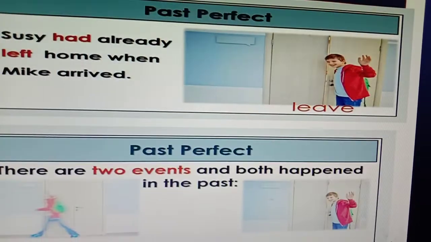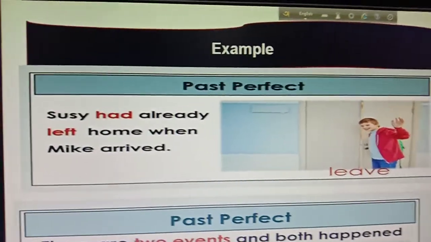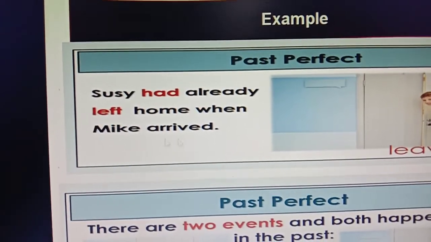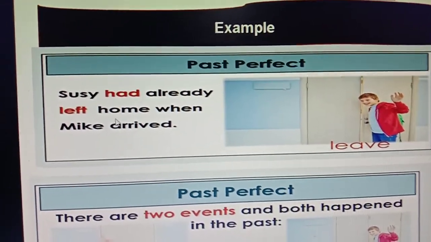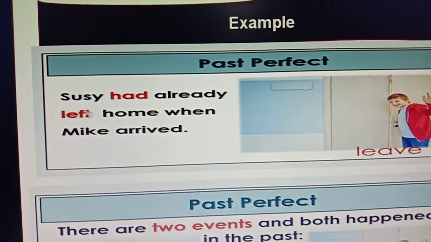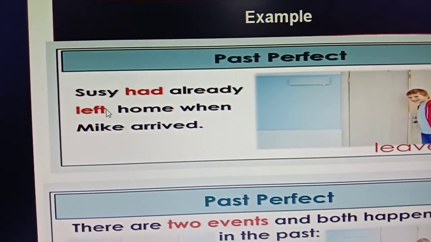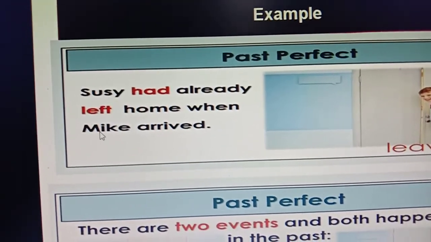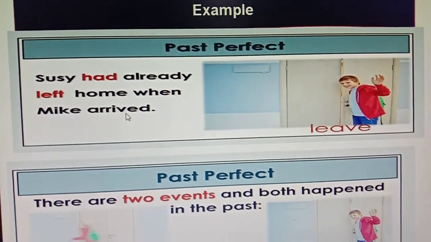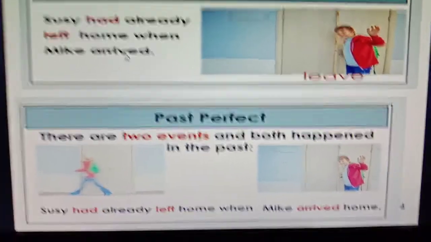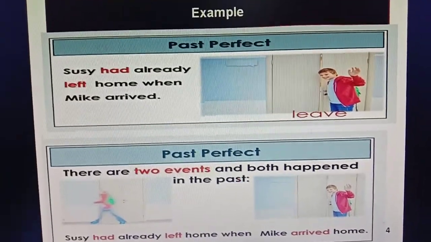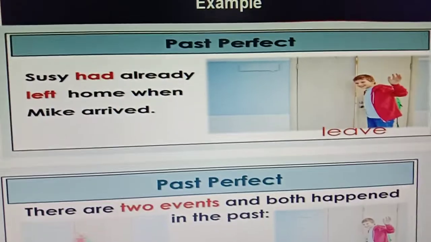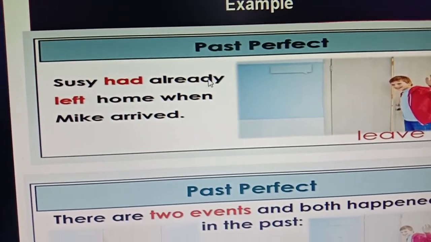Okay, so the example is, Susie had already left home when Mike arrived. There you can see there were two actions. The first one is Susie had already left home and another is Mike arrived. When we talk about two actions in the past, you have to use the past perfect tense for the before action, that means Susie had already left.